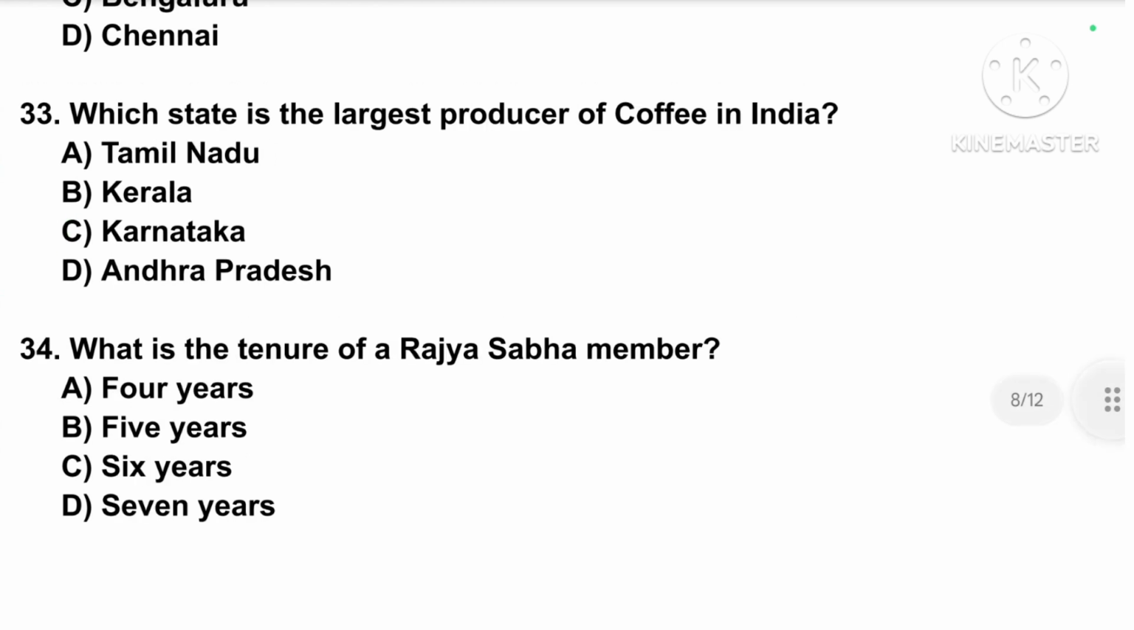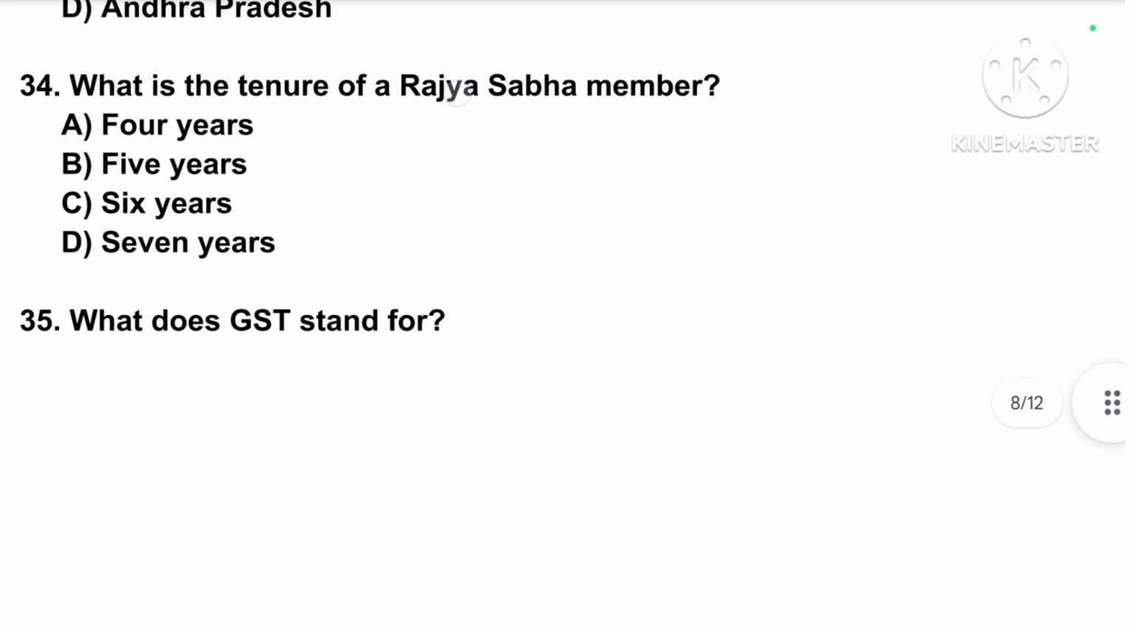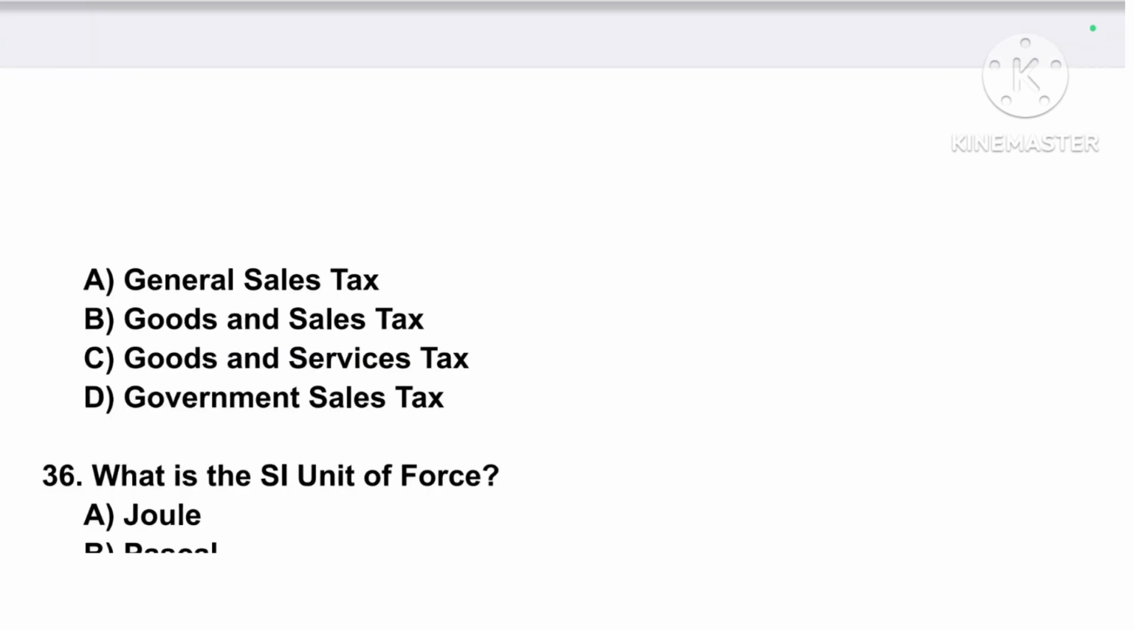Which state is the largest producer of coffee in India? Correct answer is option number C, Karnataka. What is the tenure of Rajya Sabha members? Correct answer is option number C, 6 years. What does GST stand for? Correct answer is option number C, Goods and Service Tax.